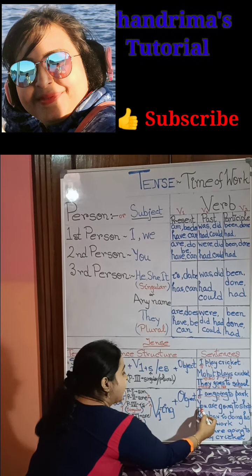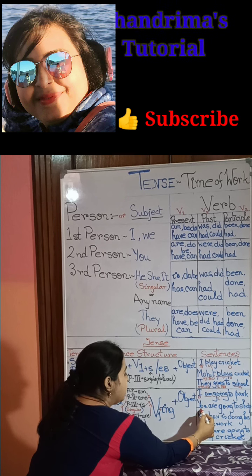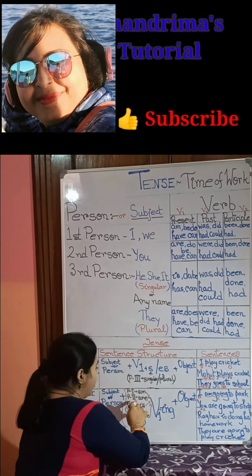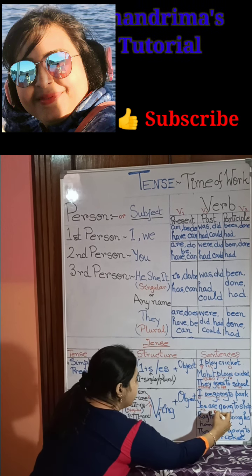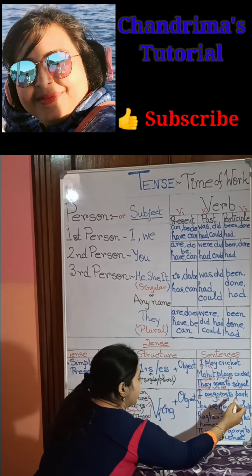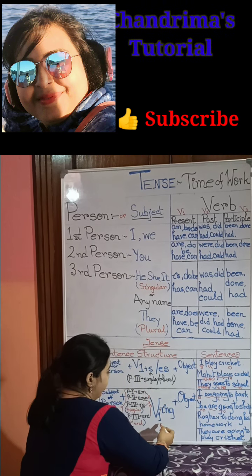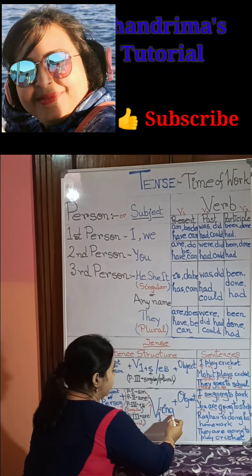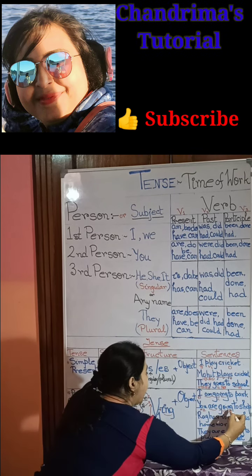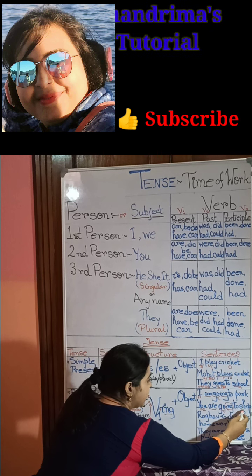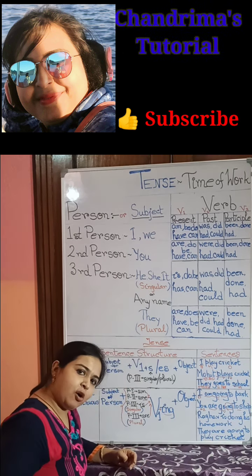Now person 2. You, along with you, see, are. Here is also are. What is the verb? Go. And along with the verb first form, what will be coming? ing, then that is the object.